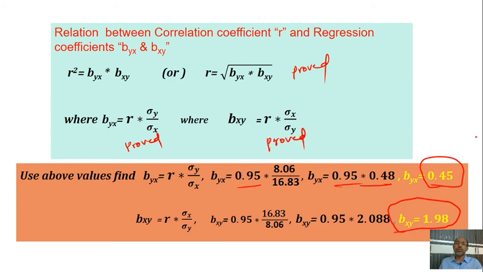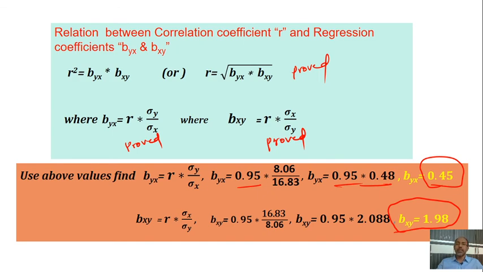So far we have learned what the correlation is and the difference from regression. Regression is the drawing of a line based on the strength of the correlation.